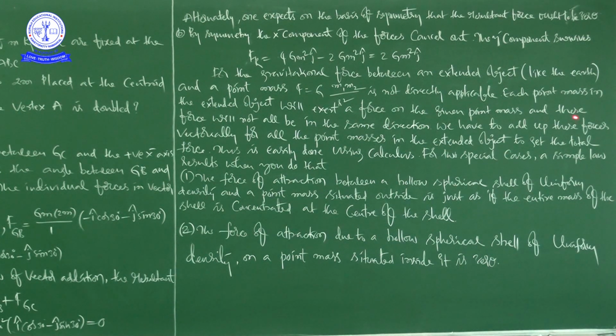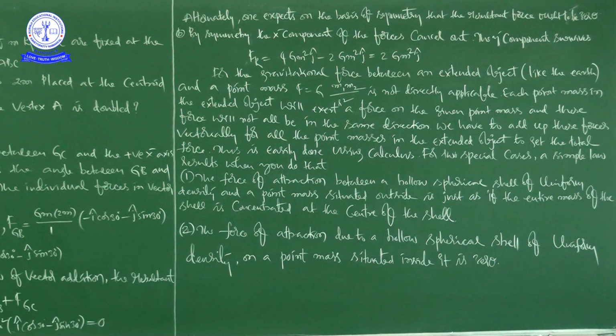We have to add up these forces vectorially for all the point masses in the extended object to get the total force. This is easily done using calculus, that is, integration. For two special cases, a simple law results when you do that.